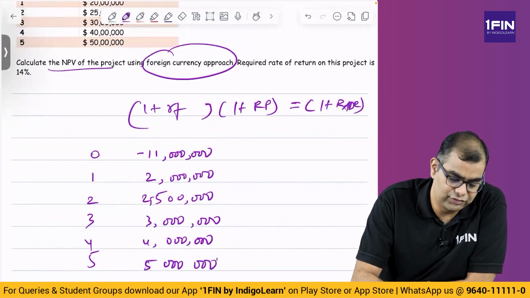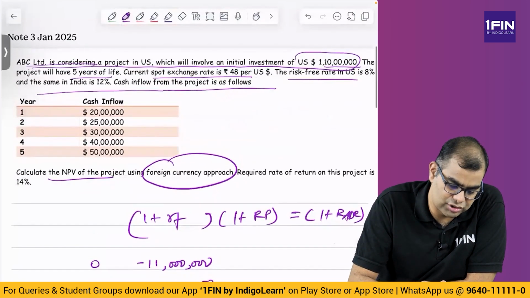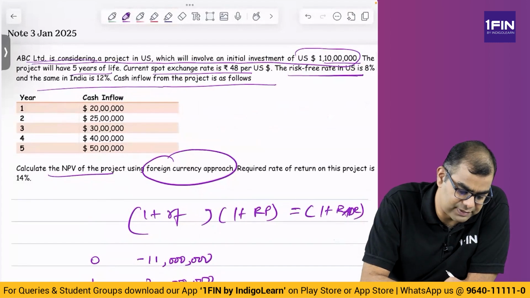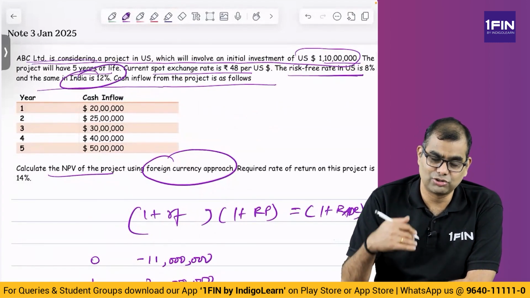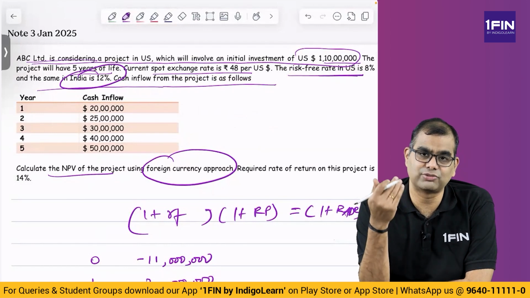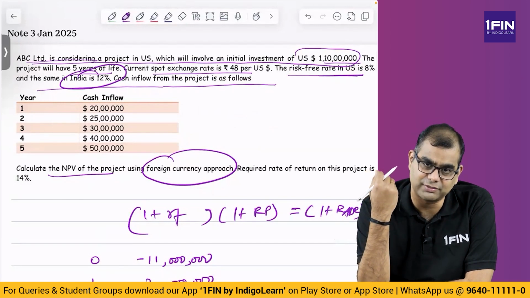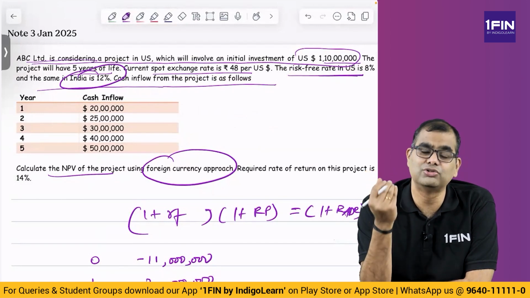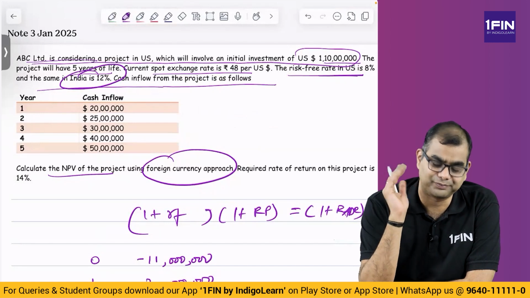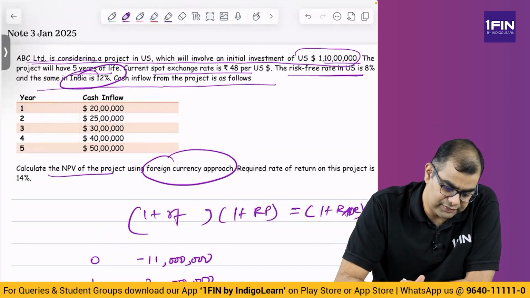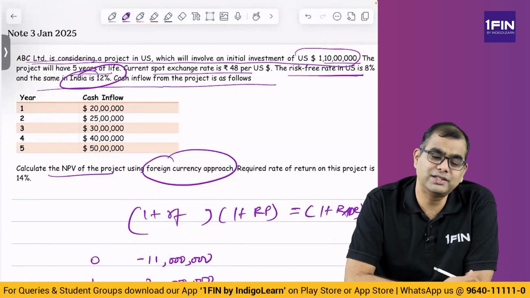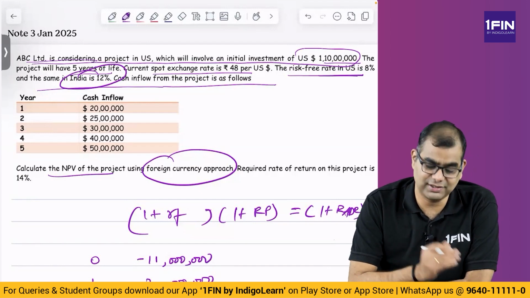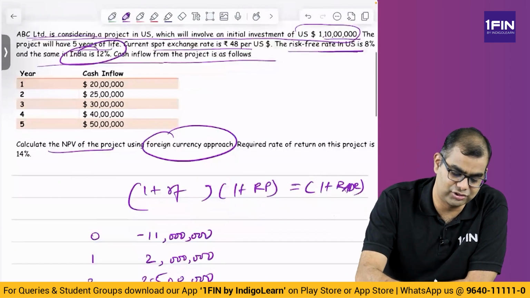Then if you have to use the foreign currency approach, the risk-free rate in US is 8%, the same in India is 12%. Now ABC is an Indian company and they are investing abroad. So all cash flows have to be discounted abroad using the foreign currency discount rate. Calculate NPV, the required rate of return on the project is 14%. Now, what is the foreign currency RADR? That is the primary issue in this question.